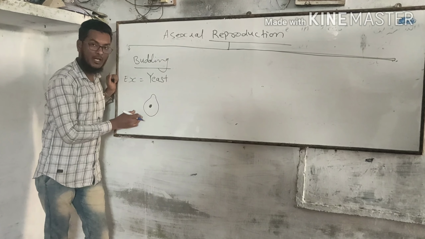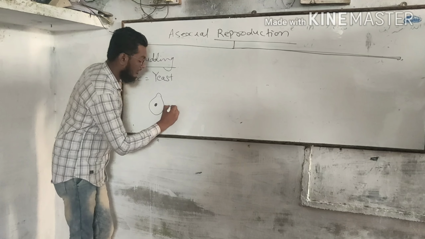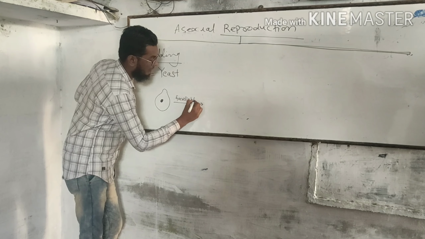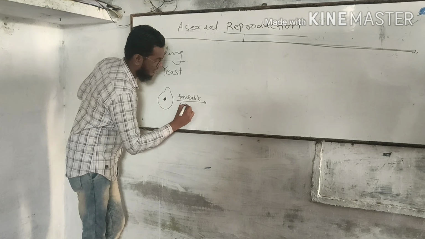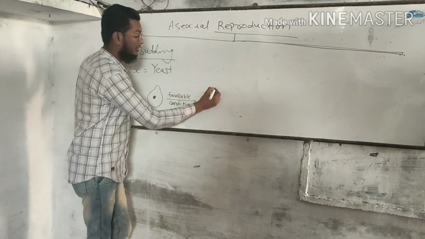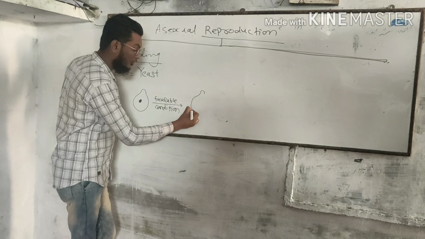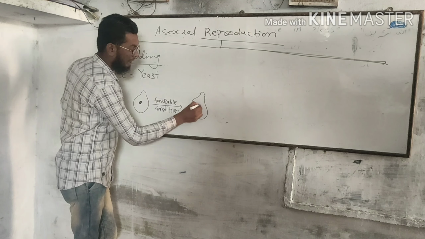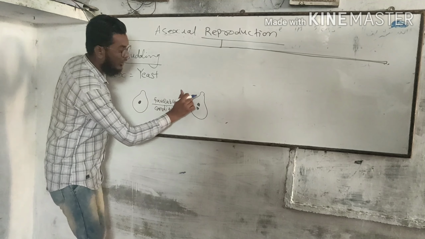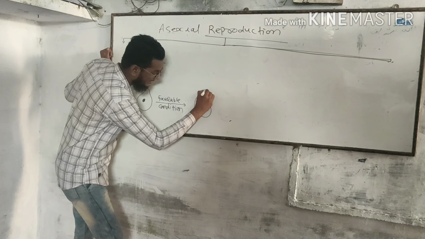Whenever yeast is under a suitable or favorable environment or condition, firstly it will divide the nucleus and form a small bud on its surface.